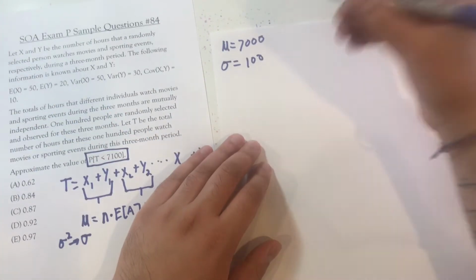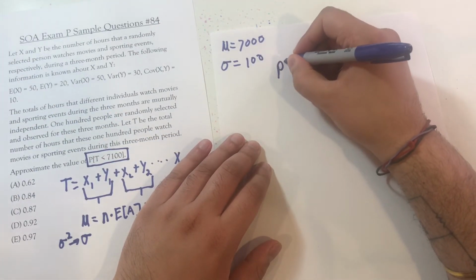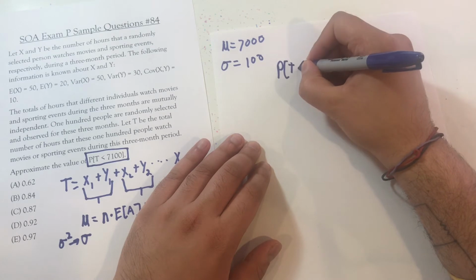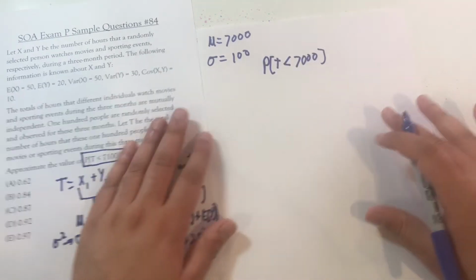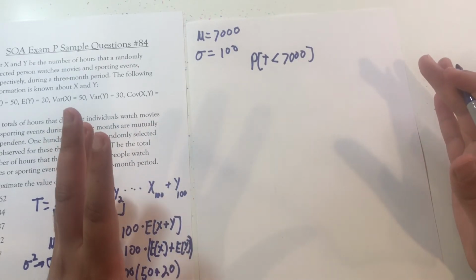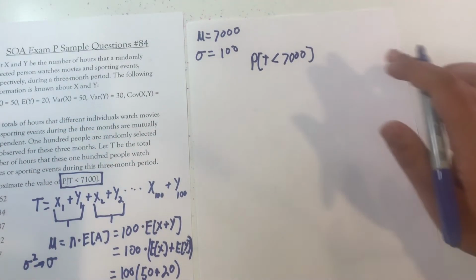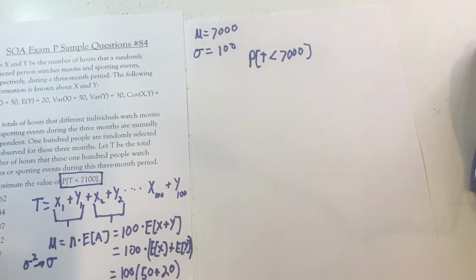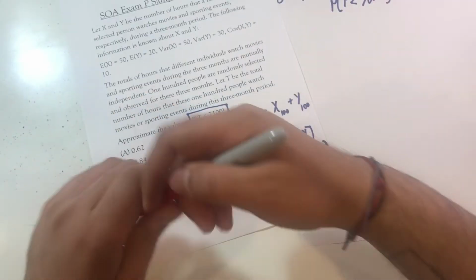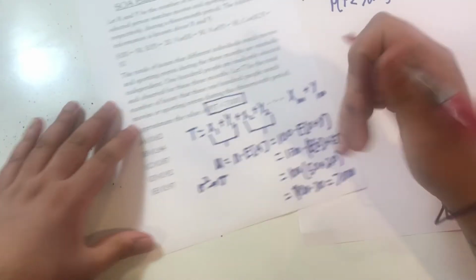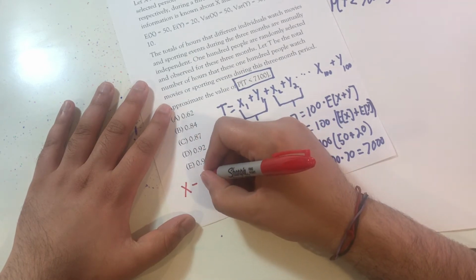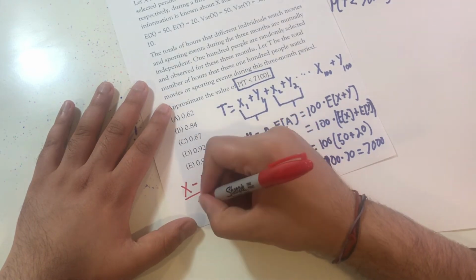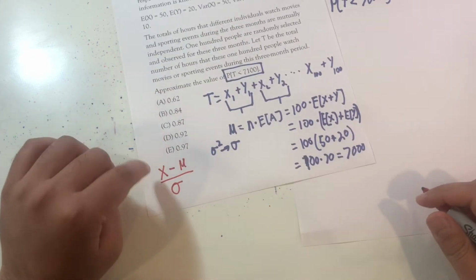So, what is the probability that T is less than 7,000? Well, I'm going to use the standard normal distribution. And in order to use the standard normal distribution, I need to normalize this, or standardize this. And that's going to be done. Look, I've done a new thing. I've started writing this in red. X minus mu over sigma, right?